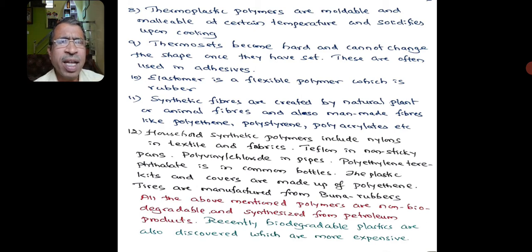The tires that we have in vehicles are manufactured from Buna rubbers. All the above mentioned polymers are non-biodegradable. Recently, biodegradable polymers have also been discovered, which are more expensive.